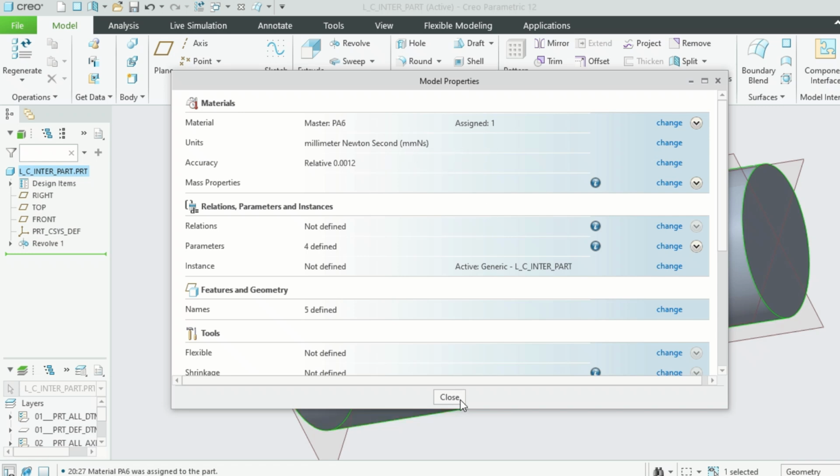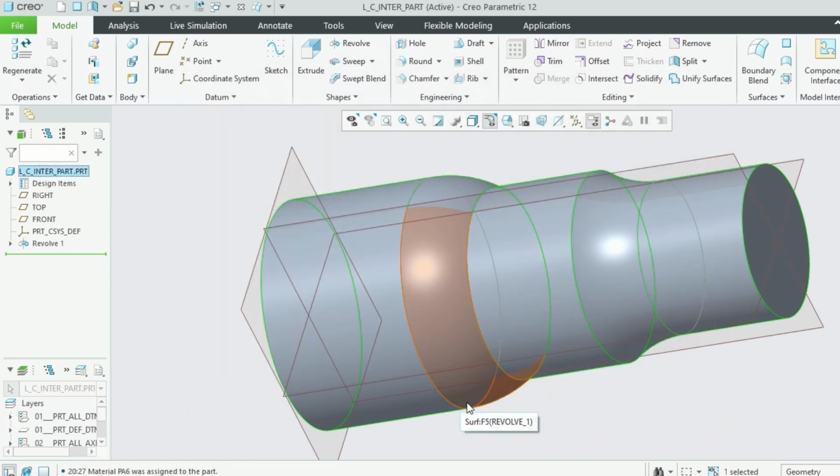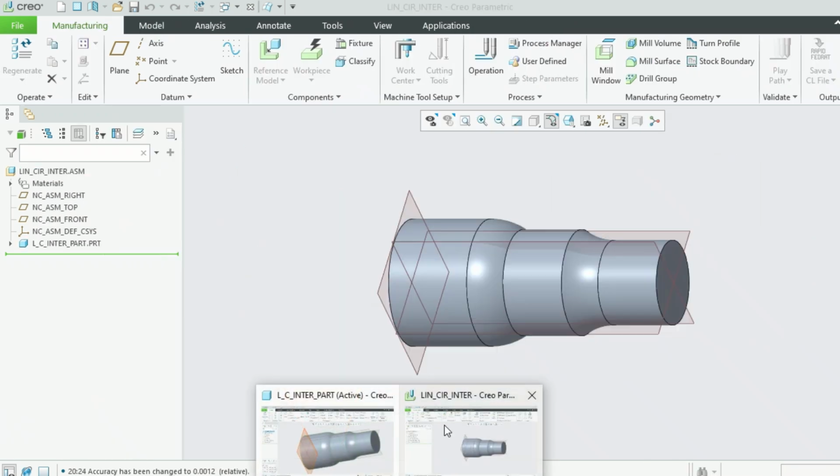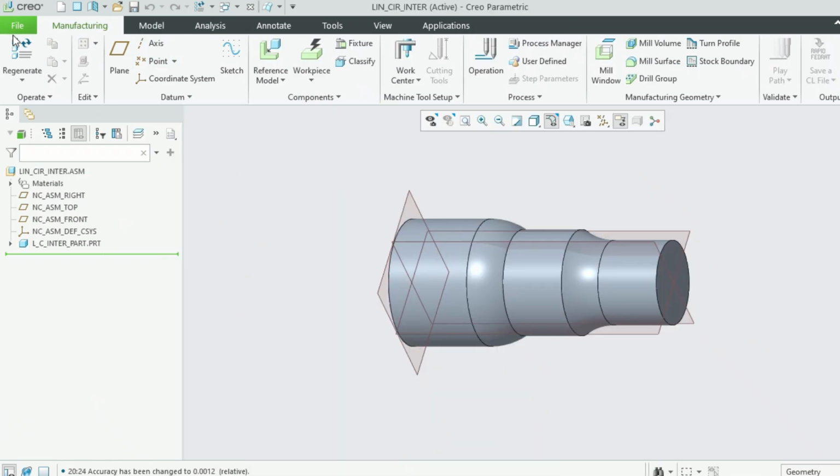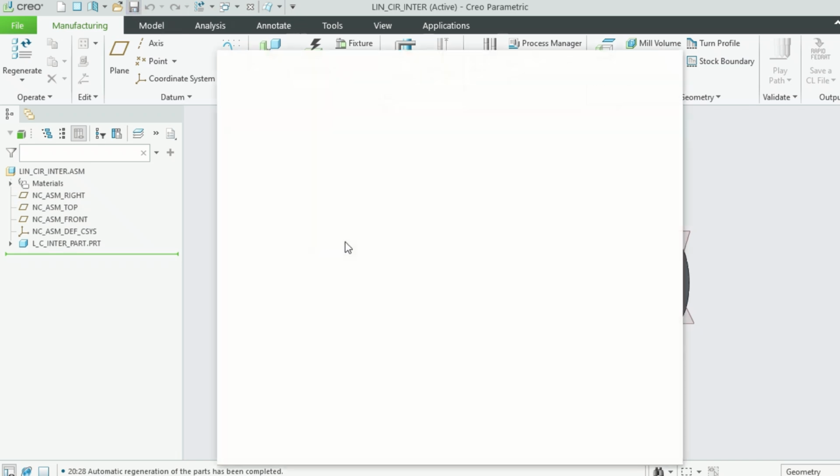Okay, everything is restored as of now. Save it. Then go back to the NC assembly and regenerate it. The material tag has come: PA6. Okay, save it.